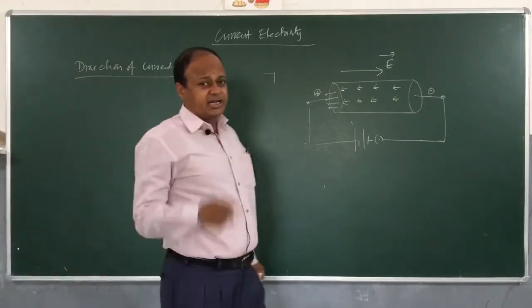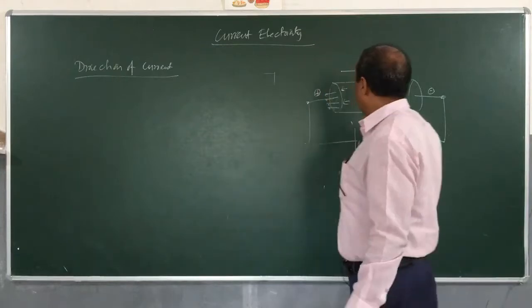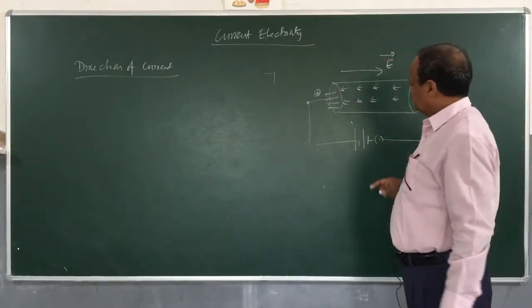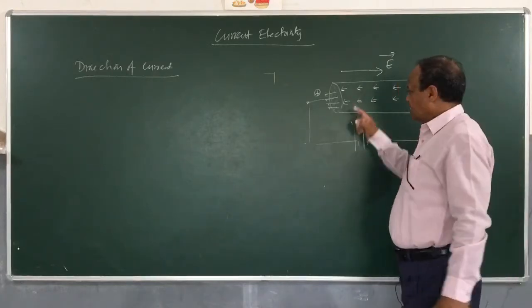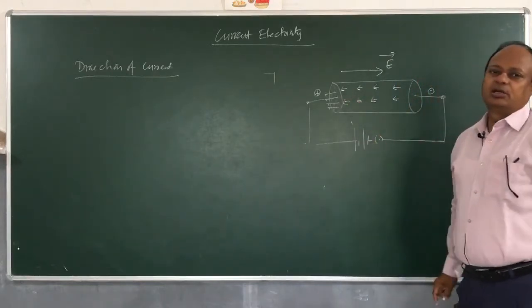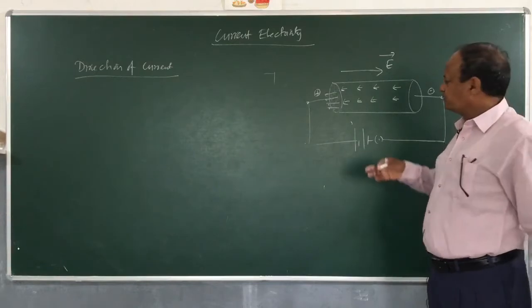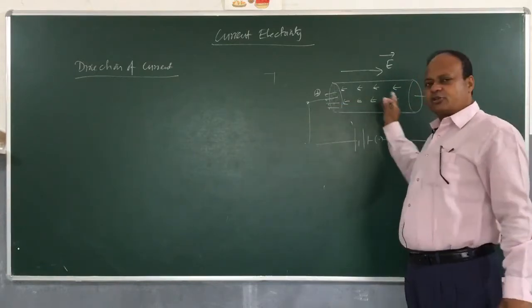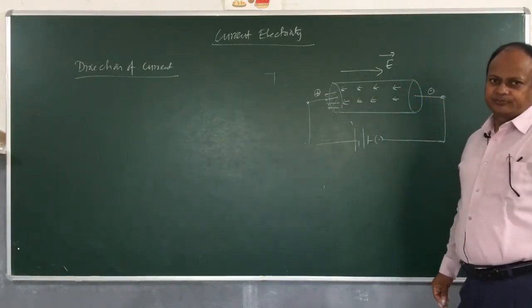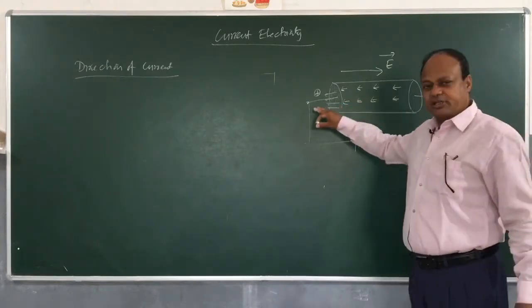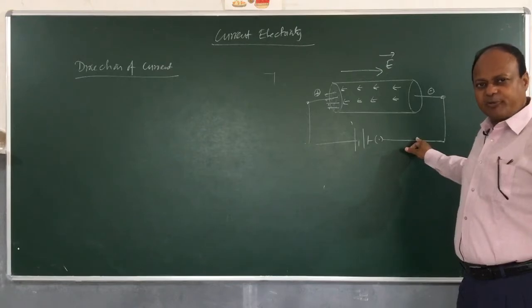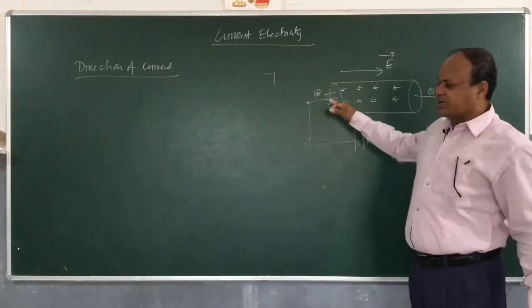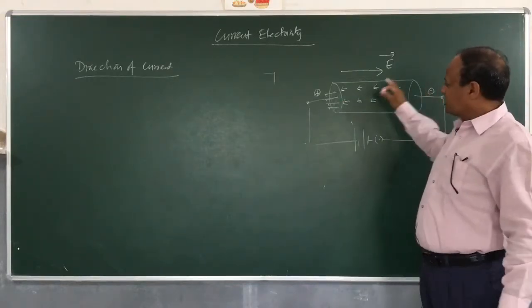Now, by now we understand that for making this current flow in the circuit, we need to provide a constant or a variable potential difference across the conductor. One end must be at a higher potential, the other end must be at a what? Lower potential, and as long as this can be maintained, the current will continue to flow.